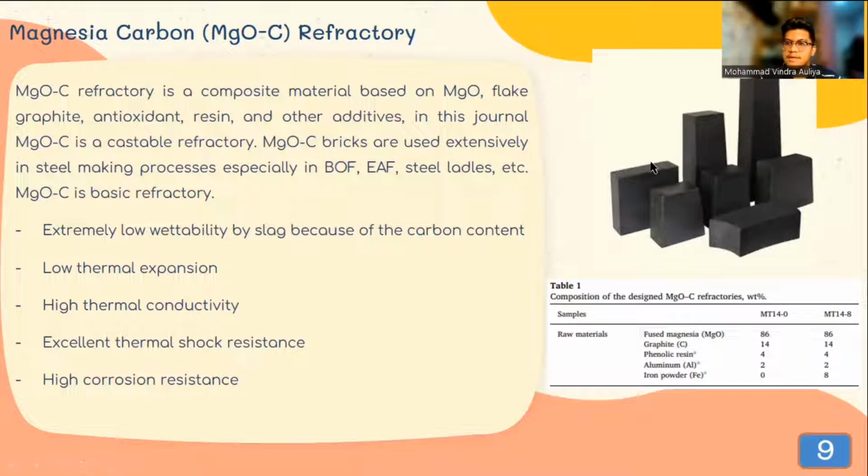These are the pictures of magnesia carbon refractory. And this is the composition of magnesia carbon refractory that the journal author used, where MT14-0 is traditional magnesia carbon, and MT14-8 is iron-containing magnesia carbon.